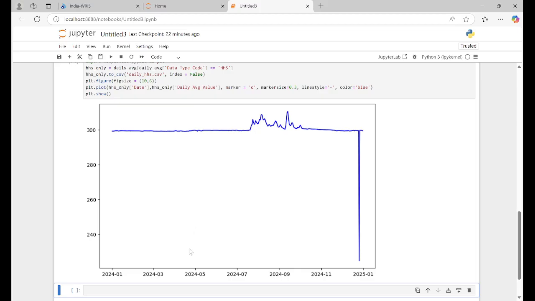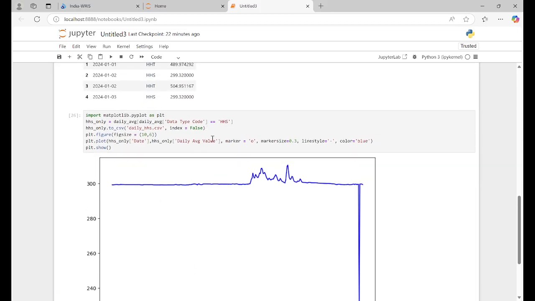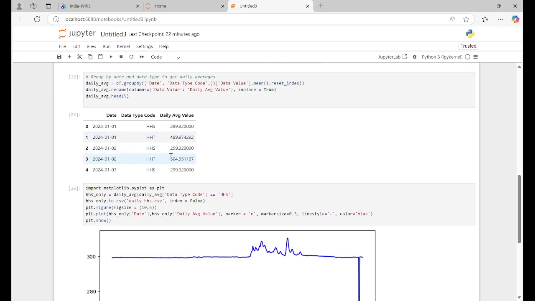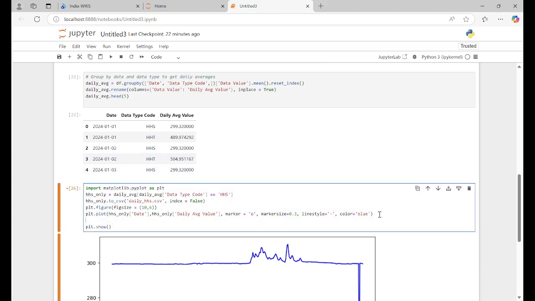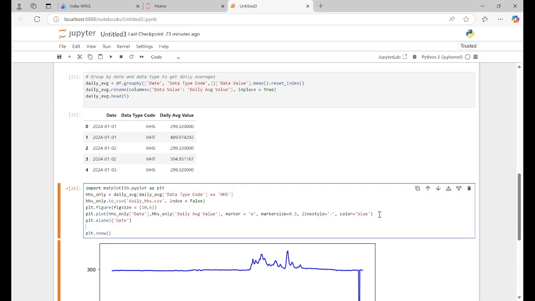Similarly, you can do it by yourself for HST. I'm leaving this to you, and you can also put legends and everything, like plt.xlabel. What will be the x label? What we need on the x-axis is date, right?